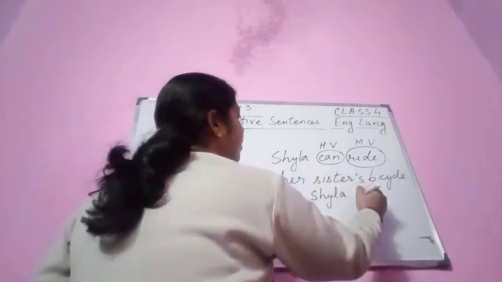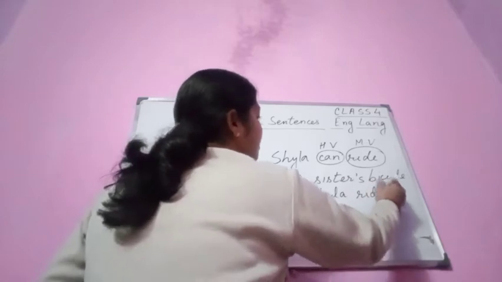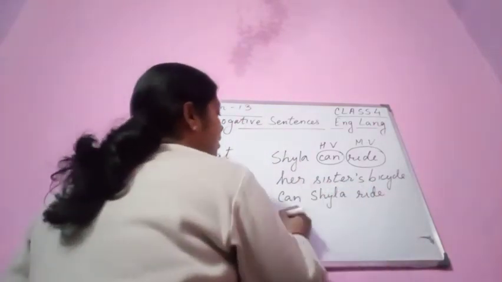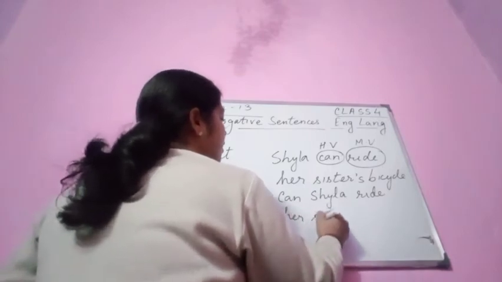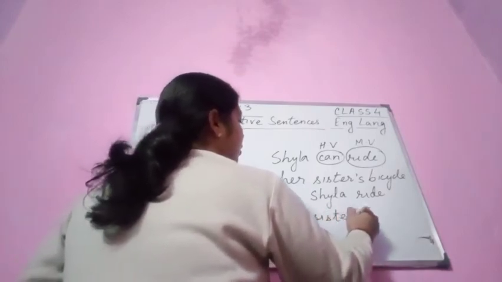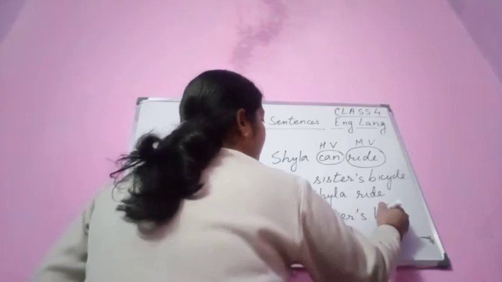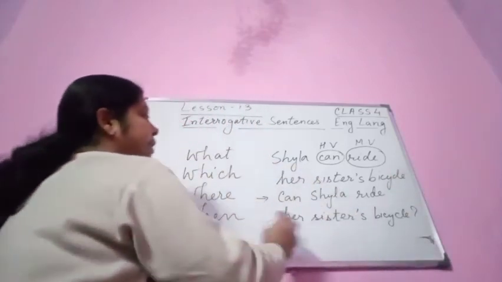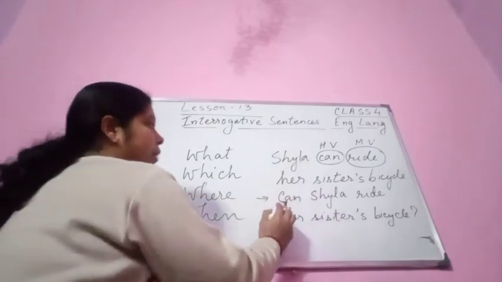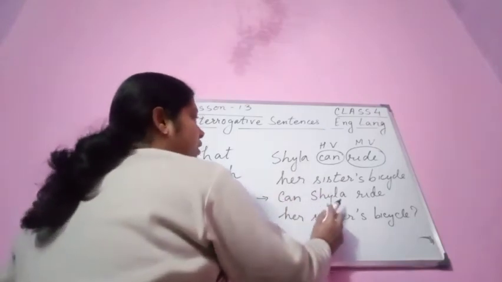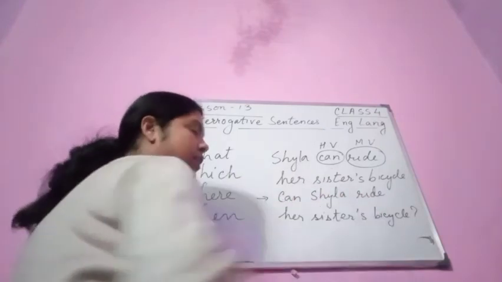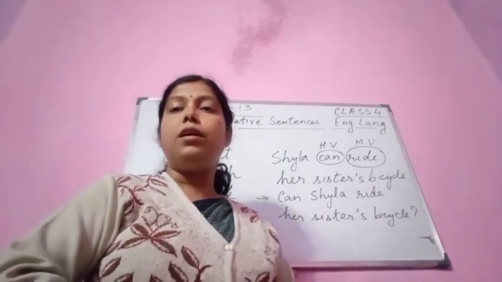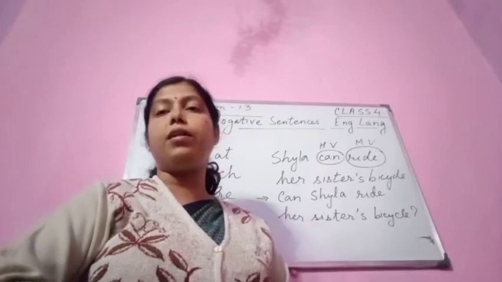After the subject, the main verb will come. Can Shaila ride her sister's bicycle? So we start with the helping verb, after the helping verb the subject will come, then after the subject the main verb will come. You have to keep in mind these things when you are framing a question.